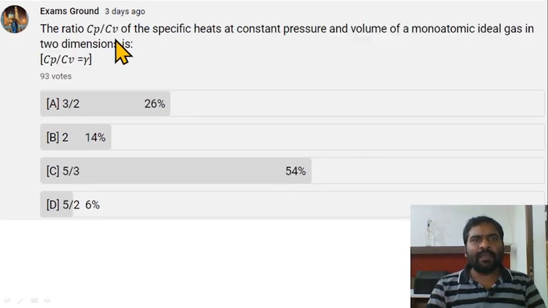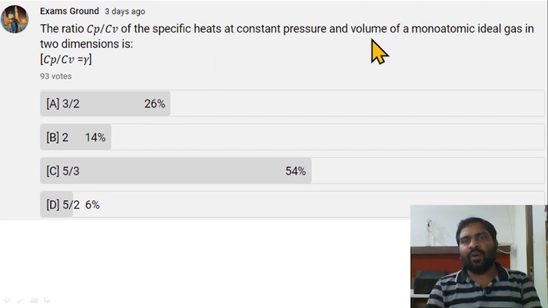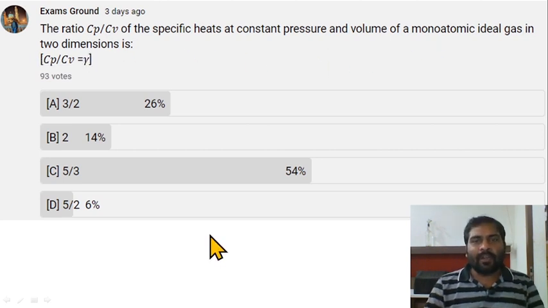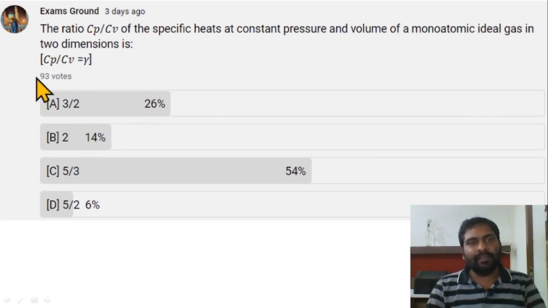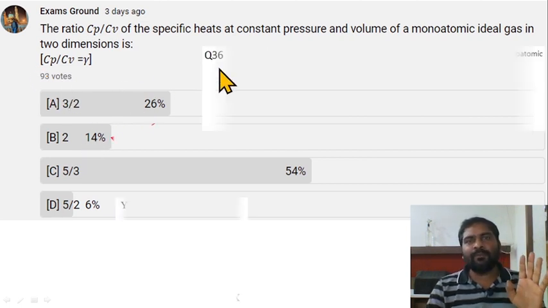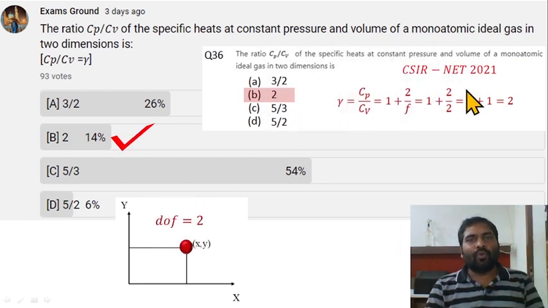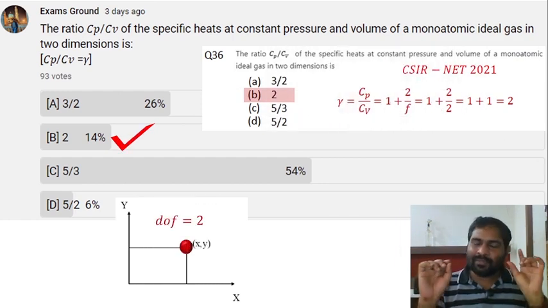The ratio Cp by Cv of the specific heats at constant pressure and volume of a monatomic ideal gas in 2 dimensions is. Surprisingly, most of you have answered wrong. Option C is not correct, and neither C nor A. Both are incorrect options. Only 14% of you have answered correctly out of 93. This question is from CSIR NET 2021. The question is not tough, but always some tricky question is there. Some trick, you have to catch that.